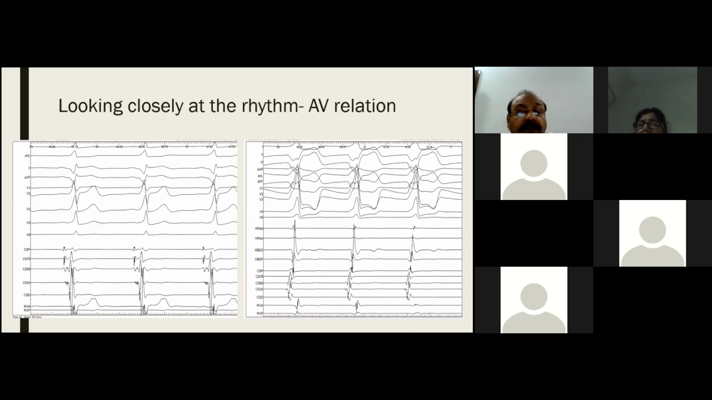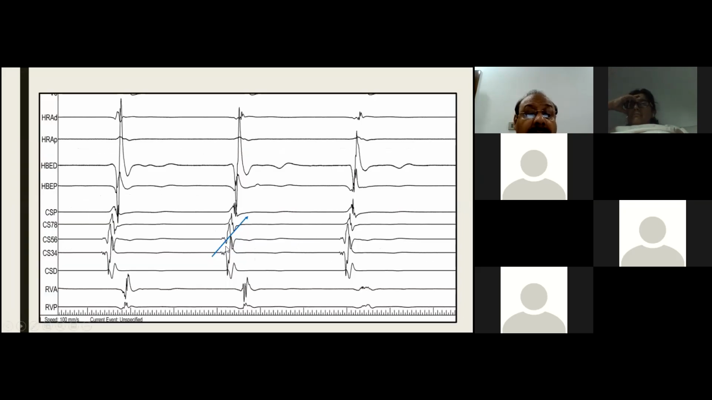Now coming to our rhythm, if we look at it closely, this is the A and this is the V. When we have that peculiar rhythm, we see that this A and V relationship has changed. Let me focus more. These are the A in CS 3, 4, 5, 6. When we cross over to 7, 8, the A becomes after the V. Initially the A is before the V, but whenever we cross over to 7, 8 or CS proximal, we see the A has crossed over after the V.